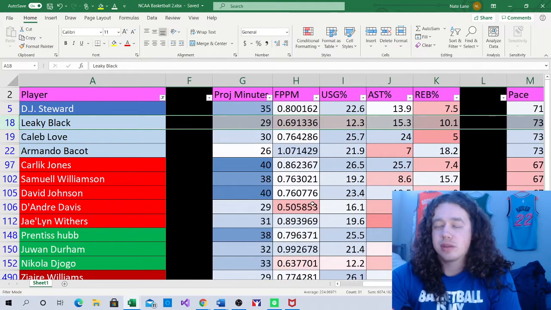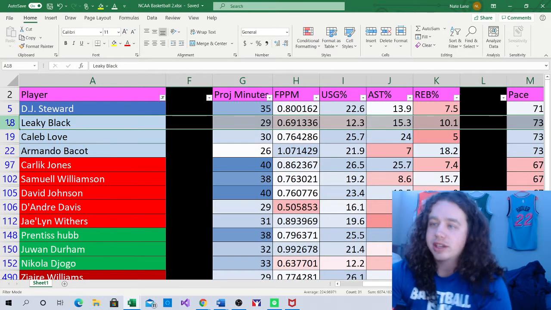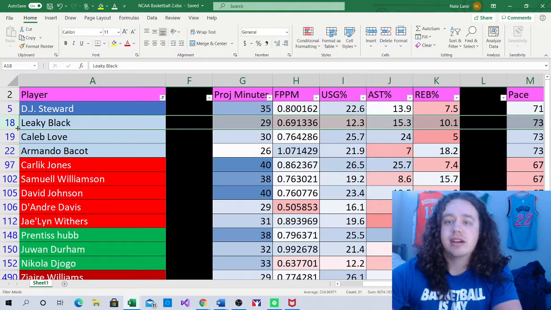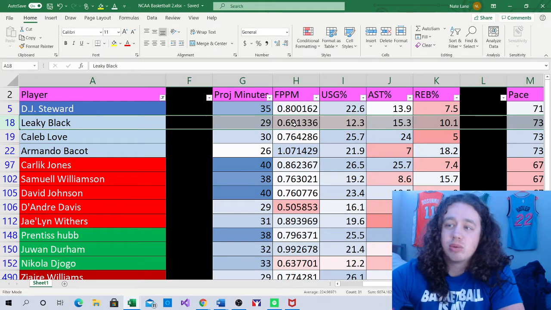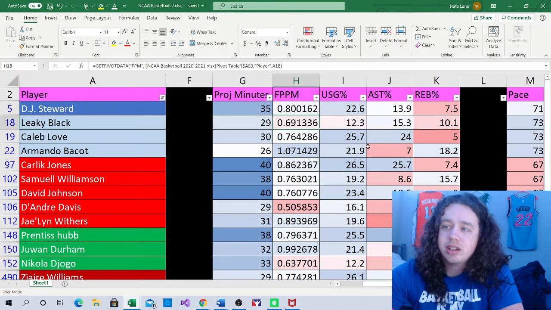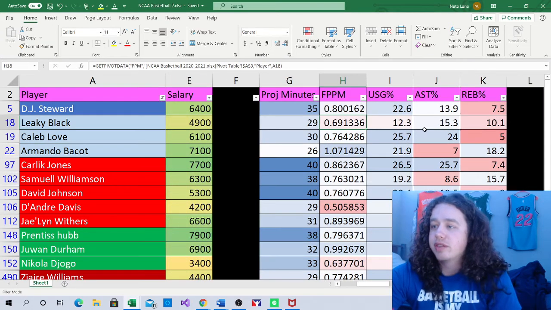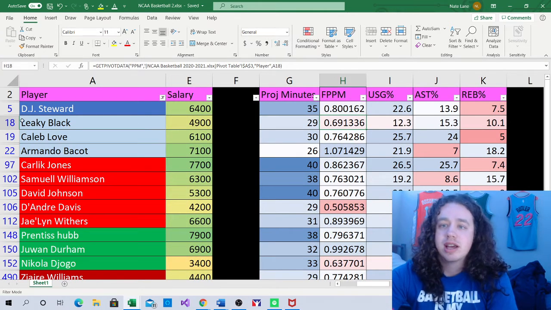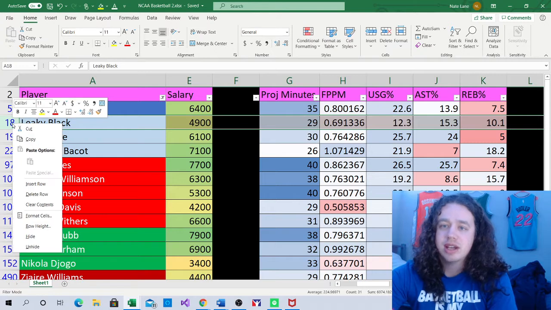On the Carolina side, there are three guys I'm interested in here. It's going to be Leaky Black, Caleb Love, and Armando Bacot. Leaky Black, I gave 29 minutes today. He is a .69 fantasy point per minute player. Not the highest usage rate at 12.3, assist rate of 15.3, but he's only $4,900. He's going to play a lot of minutes in a high total game, so that's going to make me somewhat interested in him.